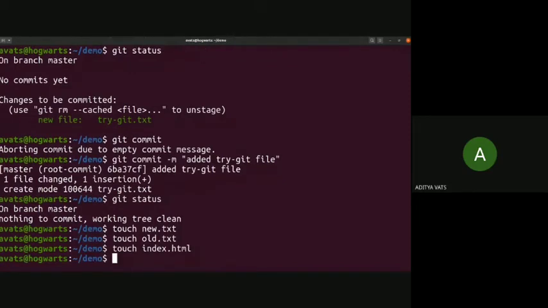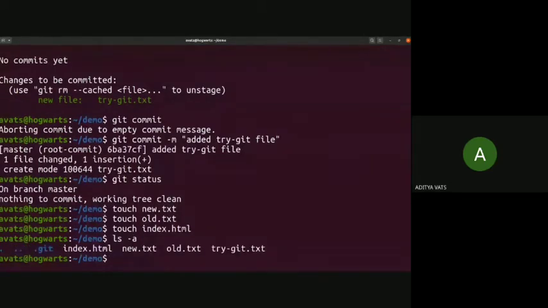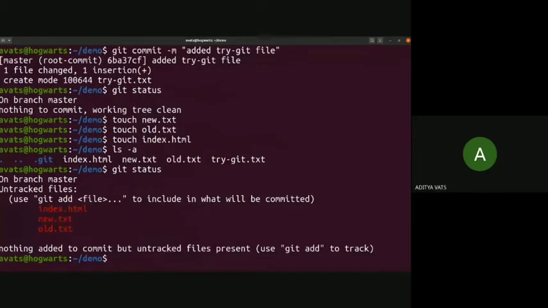So we have now created three new files. You can see there are now three new files here apart from trygit.txt. Let's see what Git thinks. According to Git, there are three untracked files and everything is as it was before. Yes, we have not changed trygit.txt and we have added three new files. So Git is showing that.